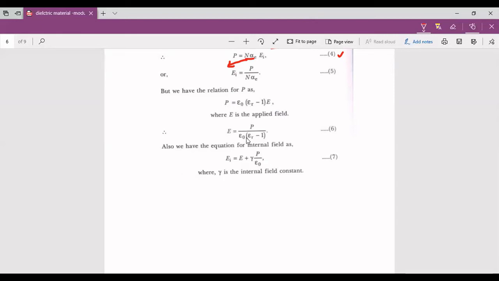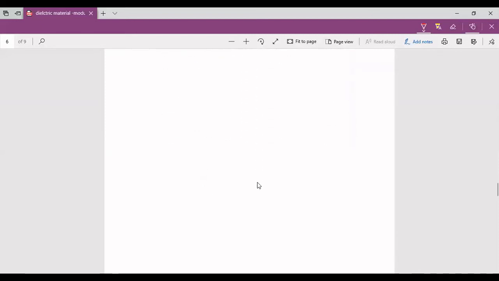in this expression we want only E. So take E to one side and take all the other terms to the other side. Epsilon naught into (epsilon r minus 1) goes to the denominator of P, so that E equals P by epsilon naught into (epsilon r minus 1). Call this equation 6. Also we have the equation for the internal field: Ei equal to E plus gamma into P by epsilon naught. You call this equation 7, where gamma is the internal field constant.